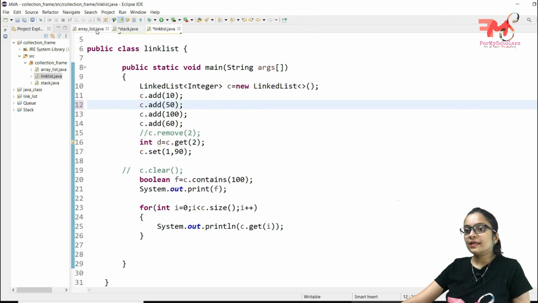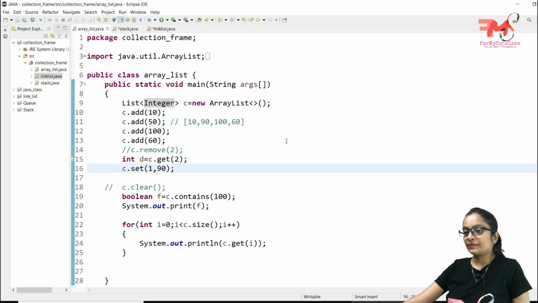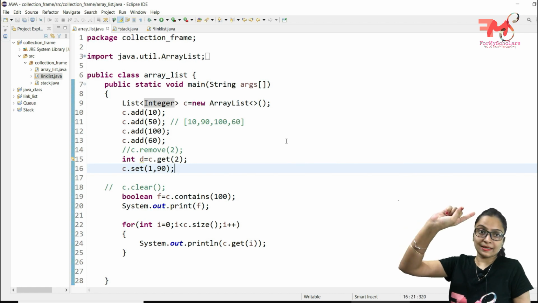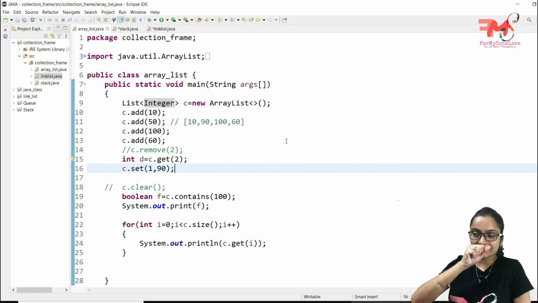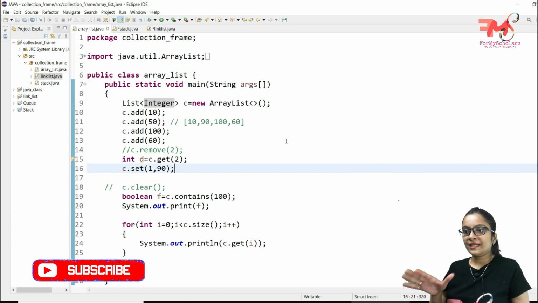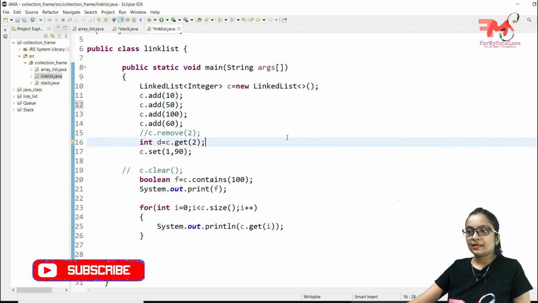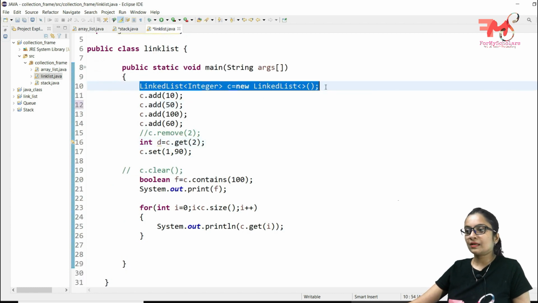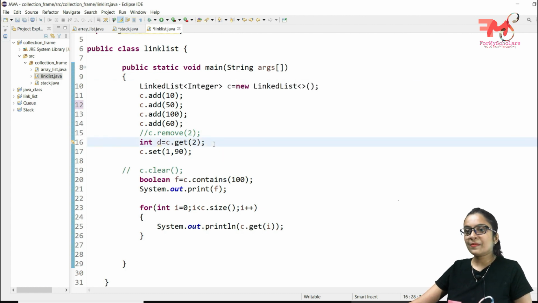As I mentioned in the case of array list also, this is not statically storing the data in an array as we did in the traditional type of algorithms that we studied in the previous videos. It was working dynamically. So when we use the linked list inbuilt class in the collection framework, it works the same as the array list. All the functions of linked list are the same as we studied in the case of array list.